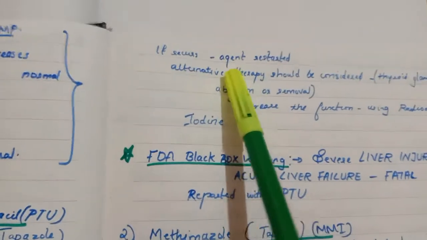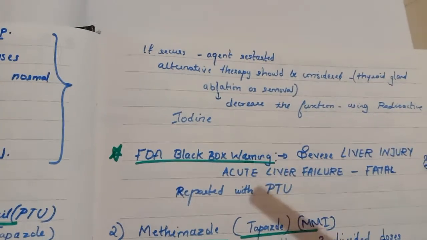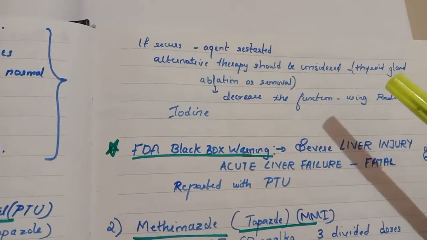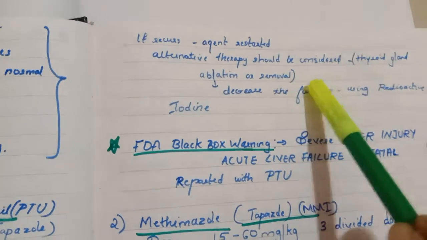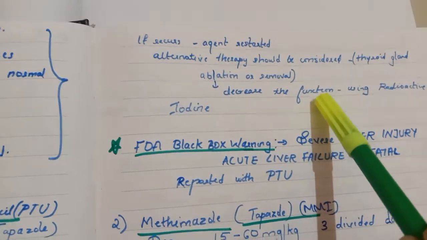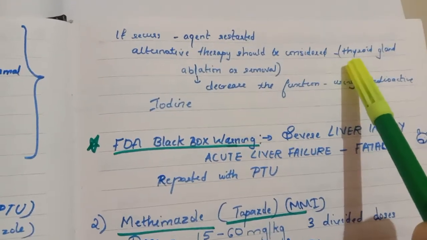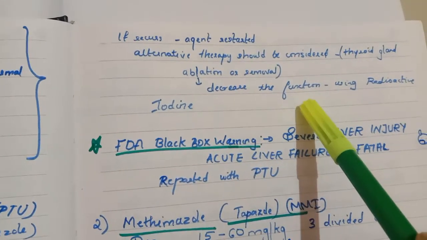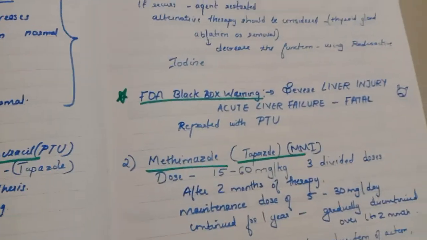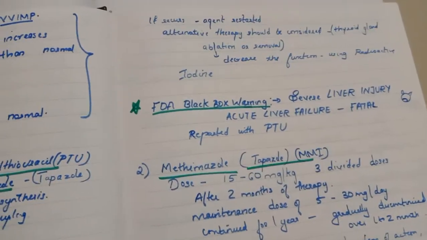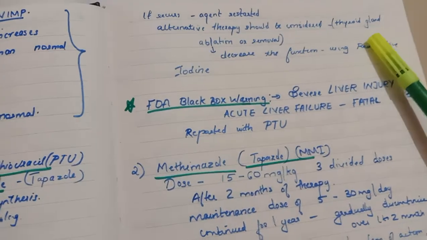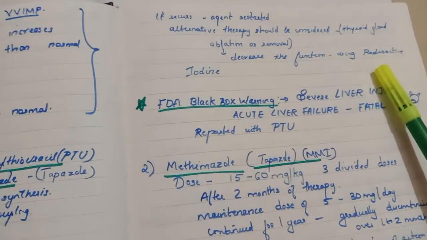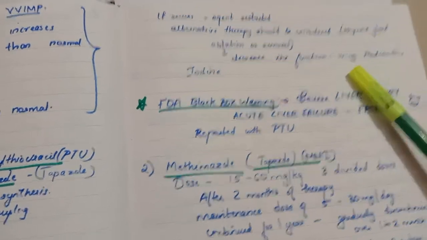In case hyperthyroidism occurs again, you have to restart the agent or use the alternative therapy. The alternative therapy is thyroid gland ablation or removal. You can either go for the surgical procedure, or you can decrease the function using radioactive iodine, that is iodine 131. These are the alternative therapies you can use.